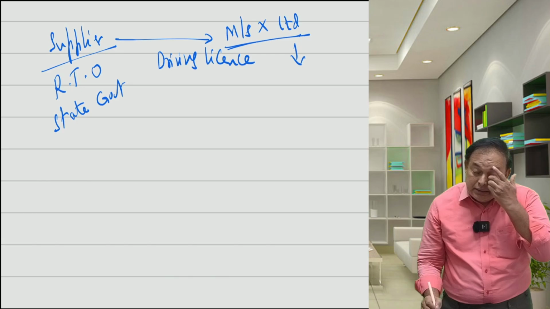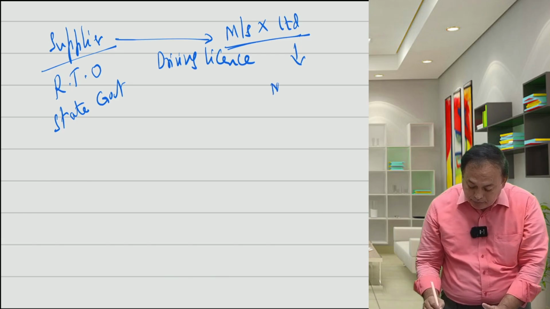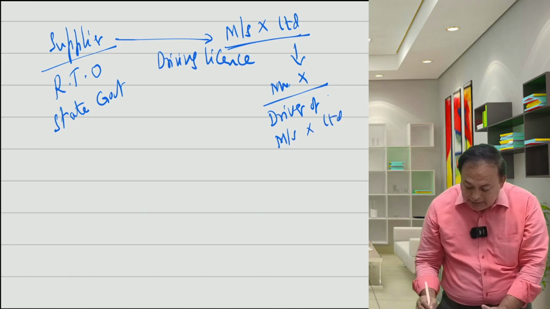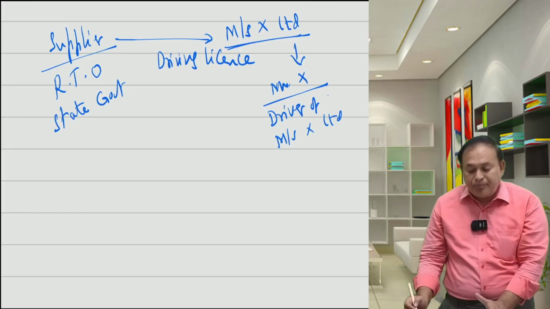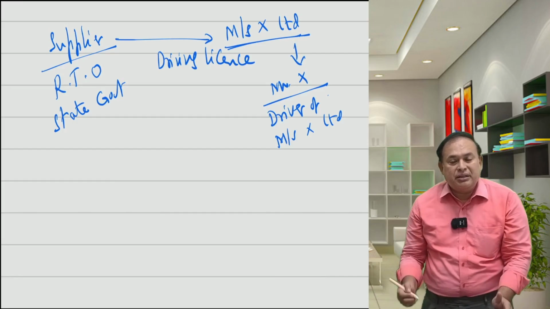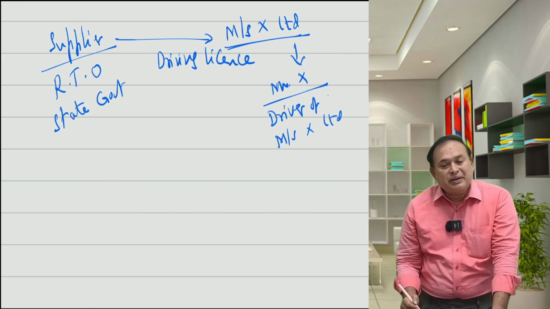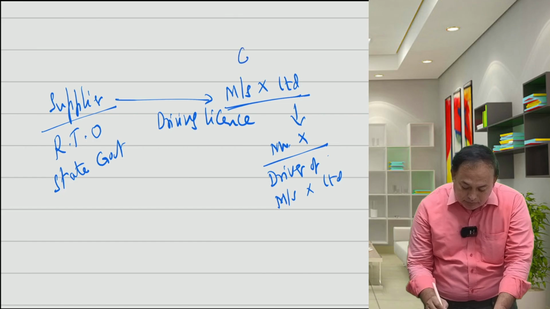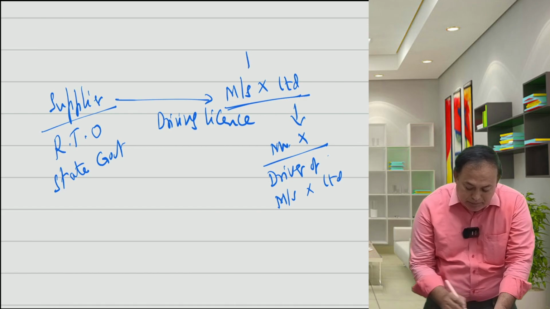Mr. X is the driver of X Limited, his employee, who went for driving license purposes. The company is paying the amount. Who is the recipient of service? Who paid the consideration? X Limited, a business entity.